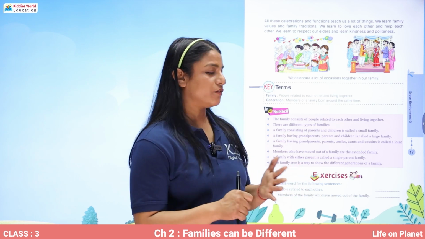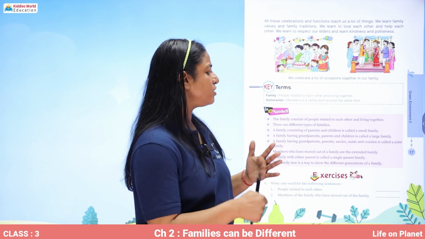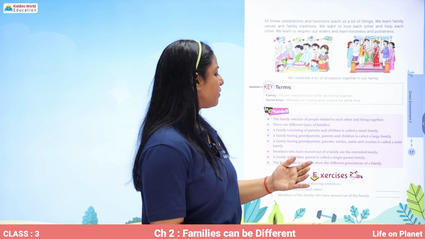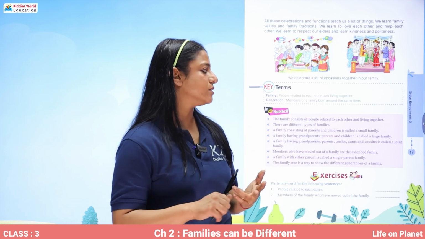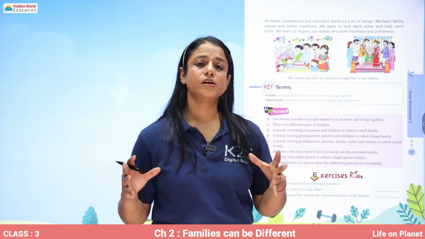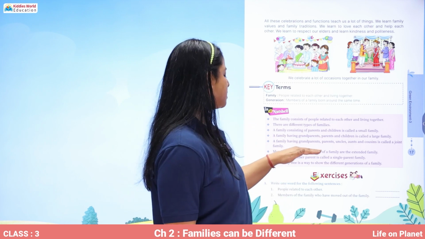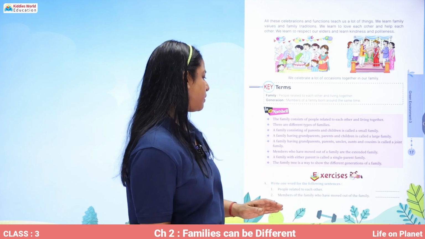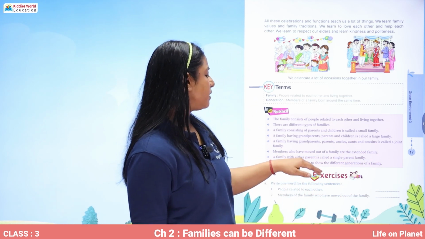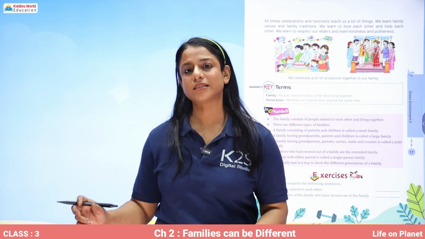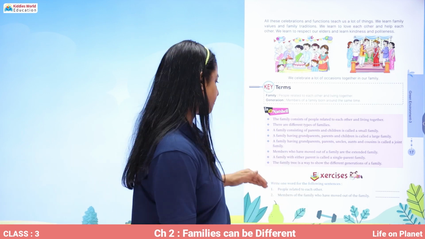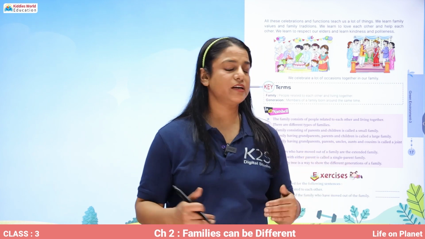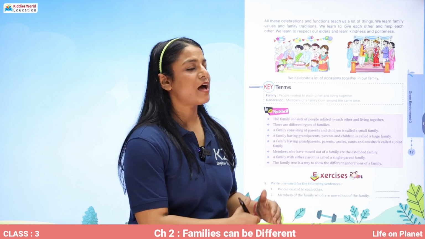A family having grandparents, parents and children is called a large family. A family having grandparents, parents, uncles, aunts, cousins is called a joint family. Members who have moved out of the family are called extended family. A family with either parent is called a single parent family. The family tree is a way to show different generations of a family.